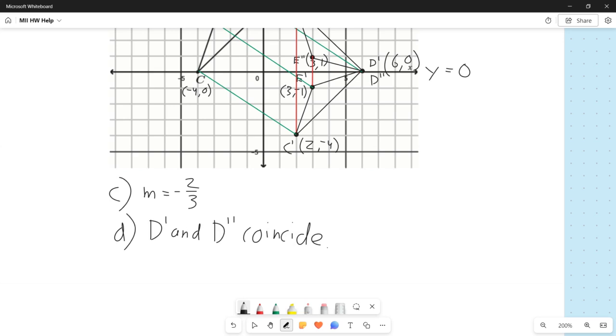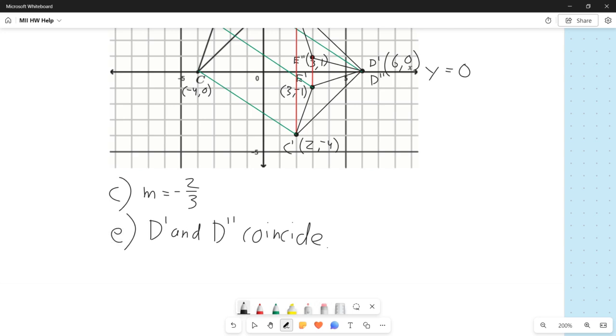So you can't draw it, it's one point. There's no space in between D prime and D double prime, and you can't draw a line segment that's a point. Those are two different things. A line segment is different from a point. So D prime and D double prime coincide. That's why we can't draw it. And then for also, oh no, this is part E, sorry. So not D, this is E.